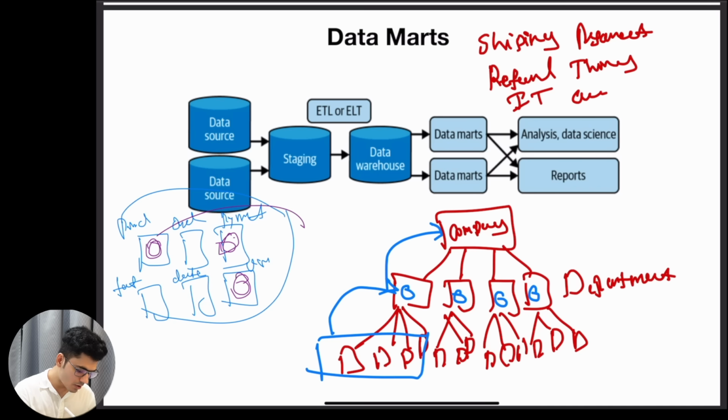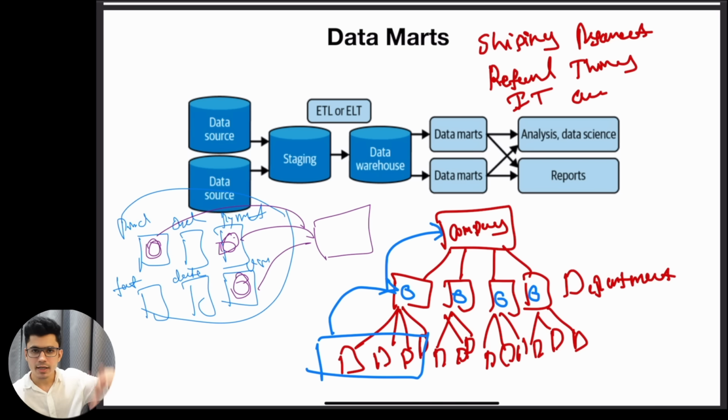So they will create their own new table using these three tables, and they will choose the columns that they need for the reporting and all of the other things. Let's say there are 300 columns available in these three tables. They will pick, let's say, 100 columns, and they will build their own reporting system for their own department. This is called a data mart. It is a subset of a data warehouse. I'm building my own table as per my requirement. It's pretty simple to understand. I solve my department problem, that helps the company solve its own problem. Simple. Understood the data mart concept?